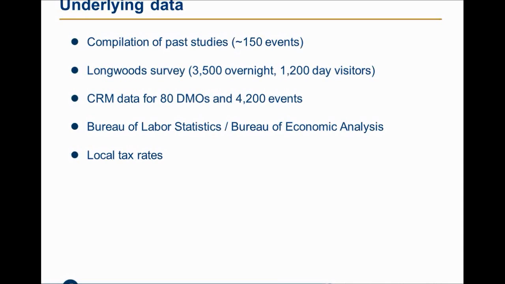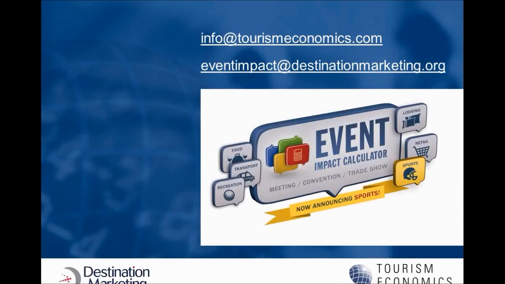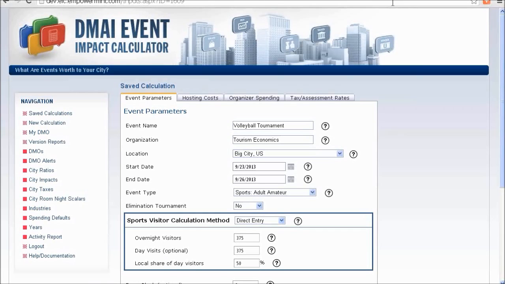It also includes CRM data for more than 4,000 events, looking at the room pickup and peak room night demand for sporting events. The models also include data from the Bureau of Labor Statistics and Bureau of Economic Analysis, which informs the local level impact analysis. And finally, each model is based on unique local tax rate data.